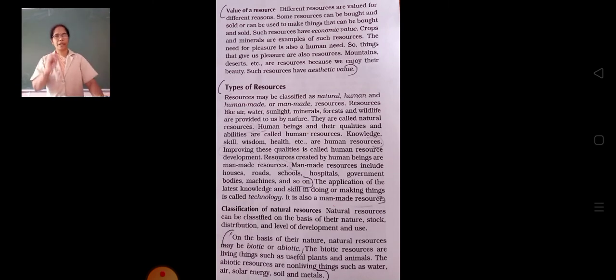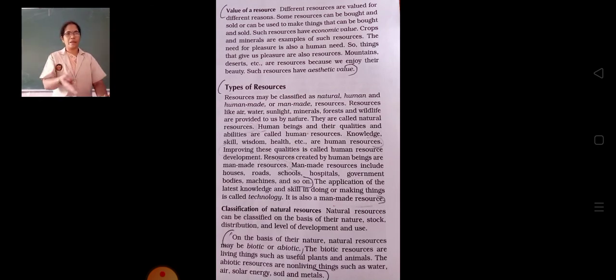And see again, I am repeating the types of resources. Already I have explained. Let us see one more time. Resources may be classified as natural, human and human-made. Natural resources are the gifts of nature, such as air, water, soil, etc. And human resources are the skills or wisdom or education. All these resources come under human resources.